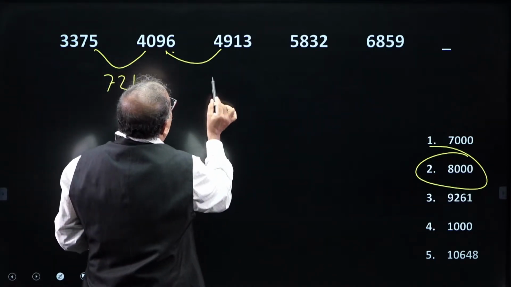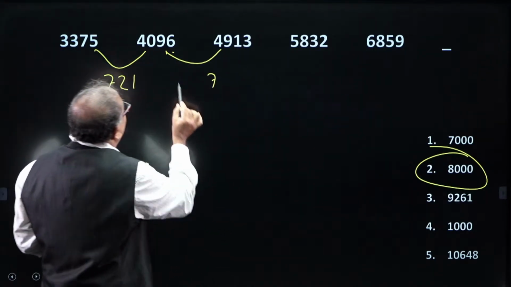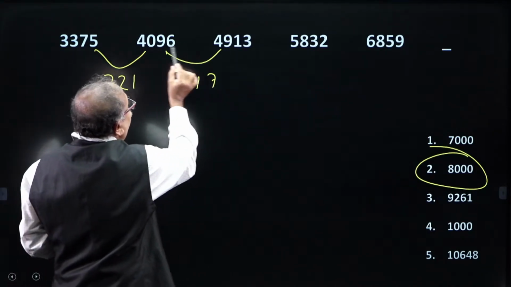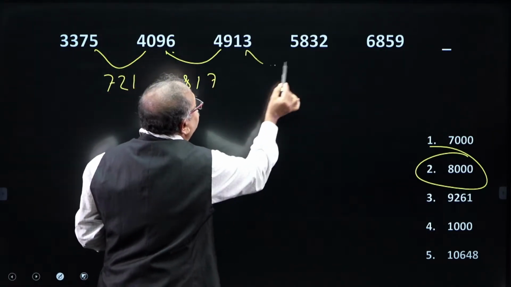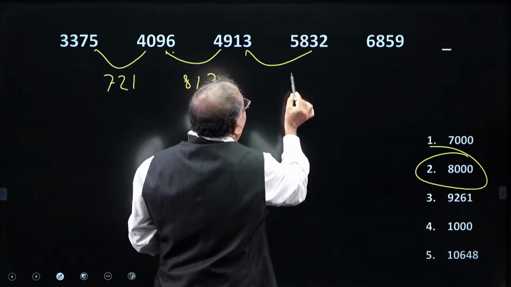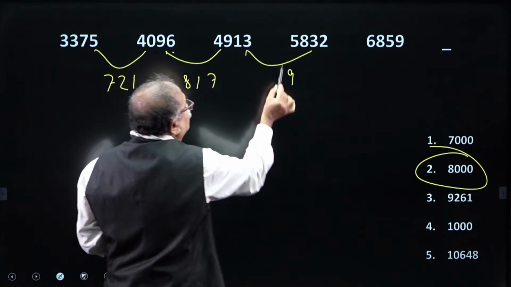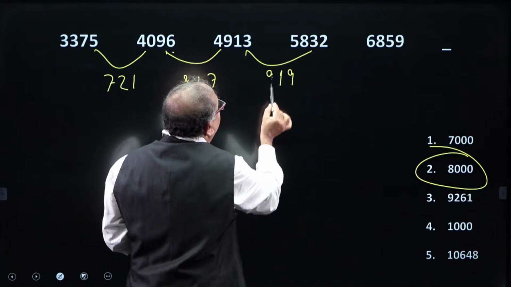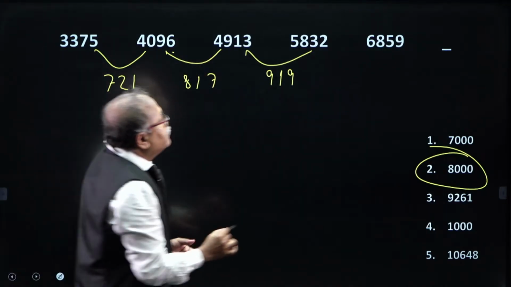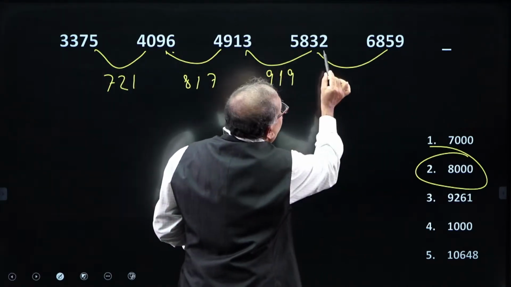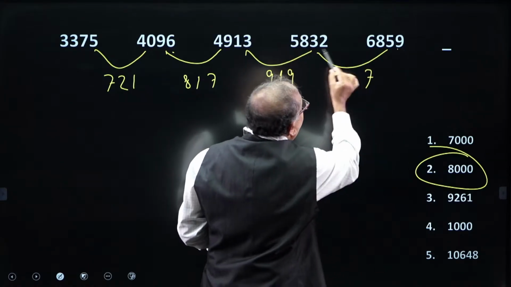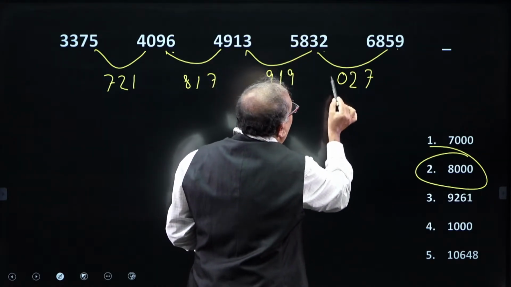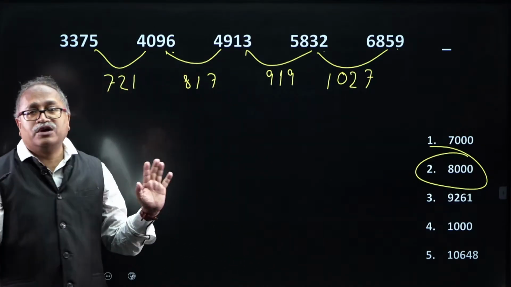That is 6 plus 7 is 13, carry 1, 9, 10 and 1 11, carry 1, and 4 1 and 8, 8 17. And from here to here, 3 plus 9 is 12, carry 1, 2 and 1 is 3, and that is 9 plus 9 is 18, carry 1. And from here to here, what I notice is 2 plus 7 is 9, 3 plus 2 is 5 and 0 and 1. So, here I am not getting anything.